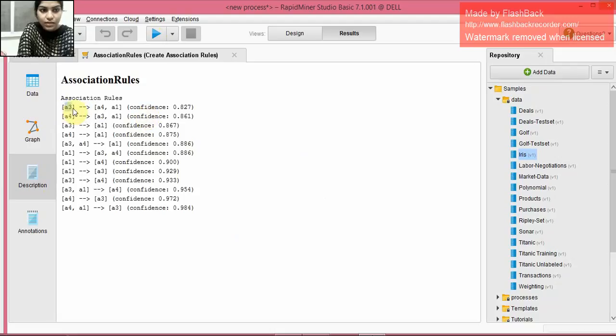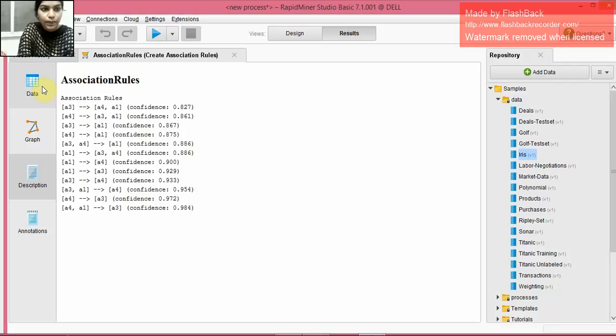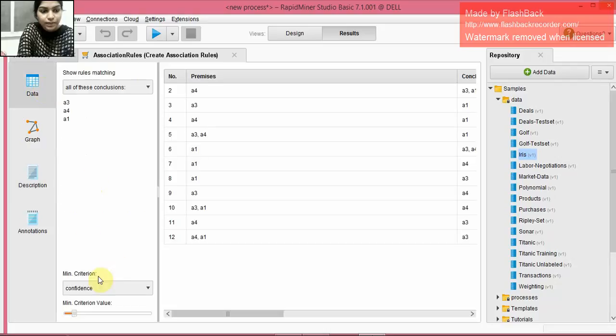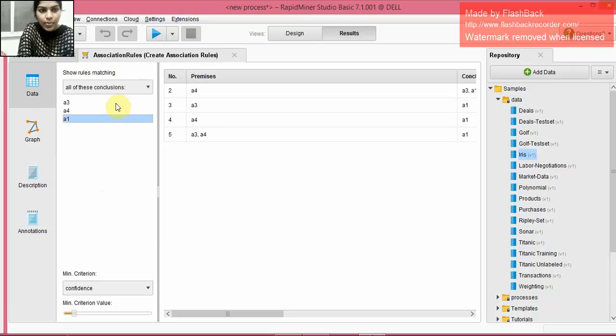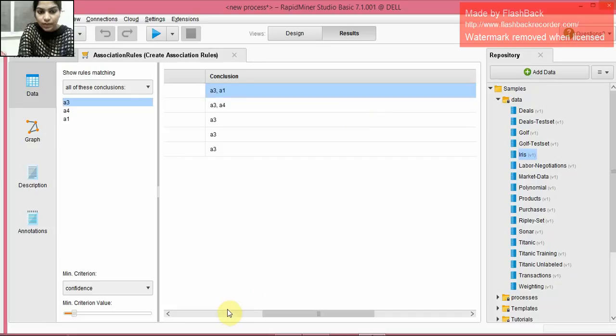That is, if A3 exists, it means that A4 as well as A1 do exist with it. And the confidence value is 0.827. Further, moving on to the association rules, we have here confidence, lift, conviction, etc. as the parameters. And if you see here one by one, for the A3, it says that if A4, A3, A1 are the products which I am buying, for example from a market, what happens is that if I buy the product A4, then there is a high probability that I will buy A3 and A1 as well.